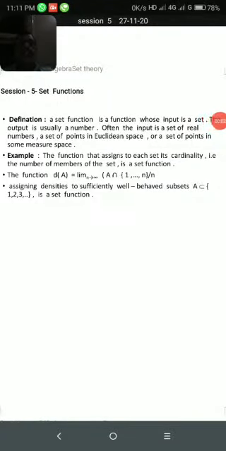Dear students, today we are going to study set theory, session 5: set functions.